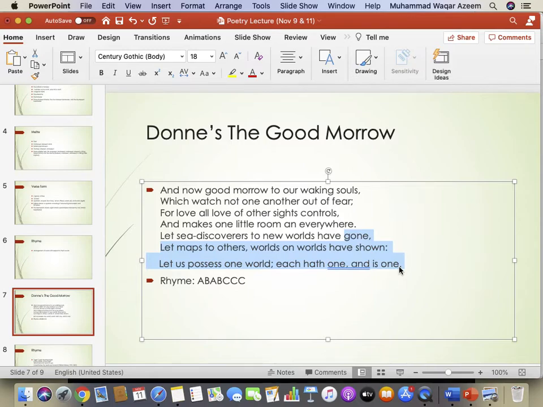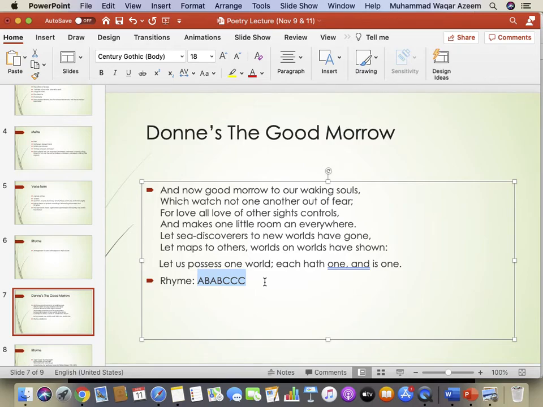Now, this way of identifying the sound patterns in a stanza is called rhyme scheme. This is the rhyme scheme of this particular stanza, and this is how we write it. We always use capital letters, uppercase letters, and then we put them down like this. So first new sound, assign a letter to it. Second new sound, assign a different letter to it.